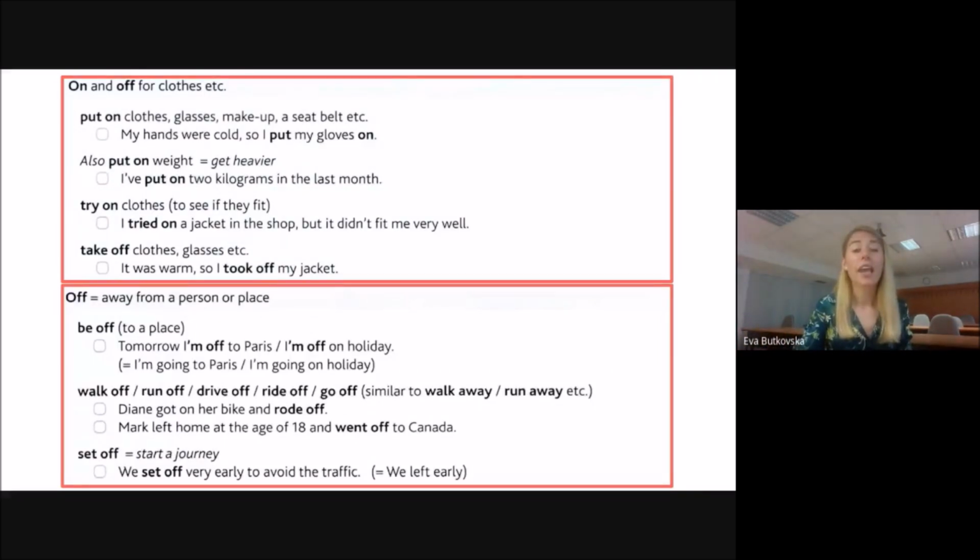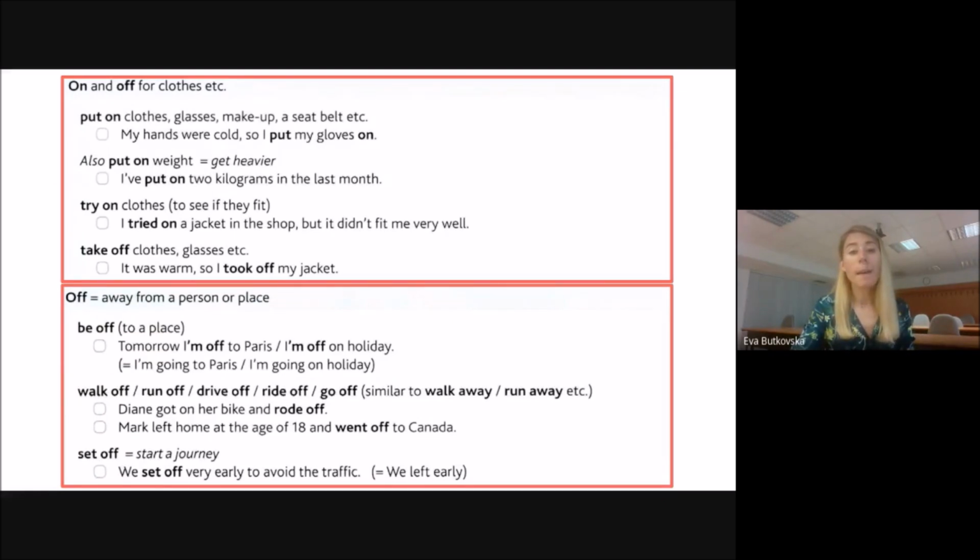So in the phrase, tomorrow I'm off to Paris or I'm off on holiday, it means I'm going to Paris or I'm going on holiday. It's very informal to say, oh, goodbye, I am off for today. So I am away from the office or from work for today, for example. So be off. Remember, always choose the correct form of the verb be. I am off, she is off, we were off in the past. So remember that.